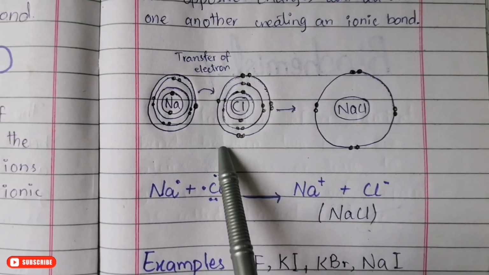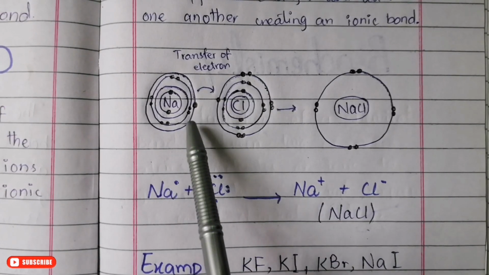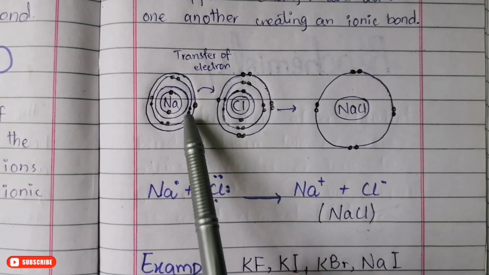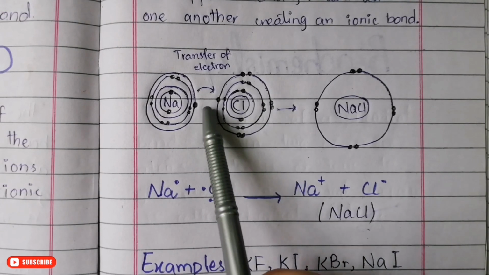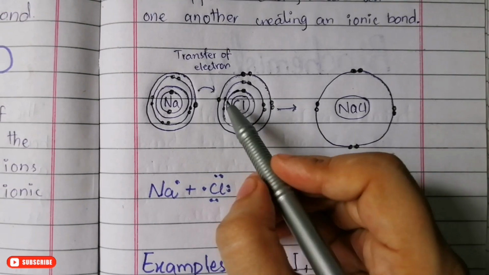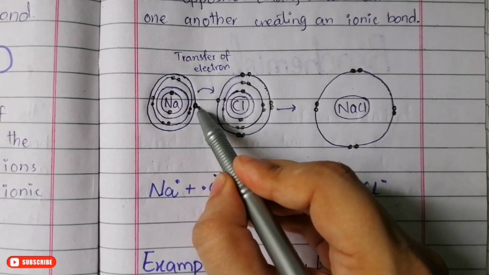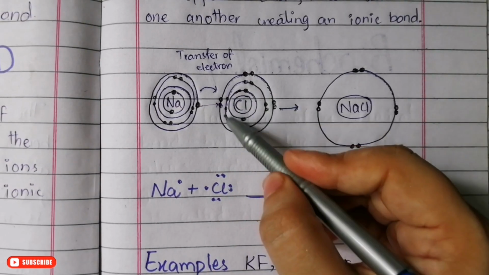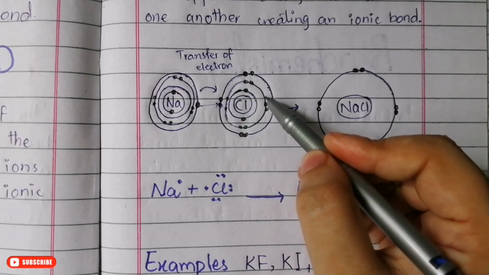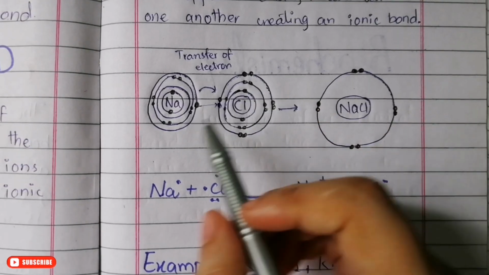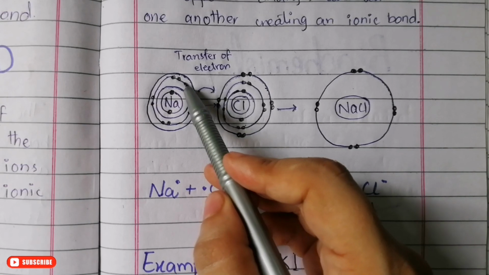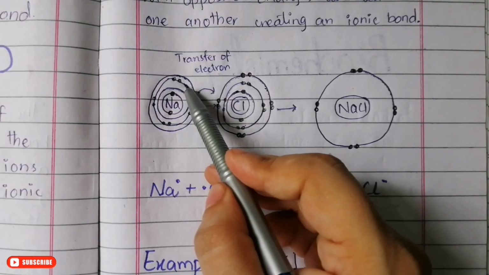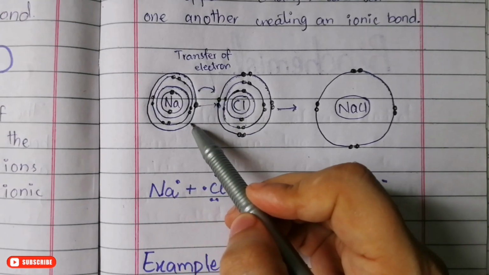So what happens exactly? The sodium, whose valence shell electron is making it unstable, just releases this electron to the chlorine, and now the chlorine becomes stable. Now see, chlorine has completed its octet and has a complete valence shell, while the second shell of sodium now acts as the valence shell and it has completely lost its outer shell.